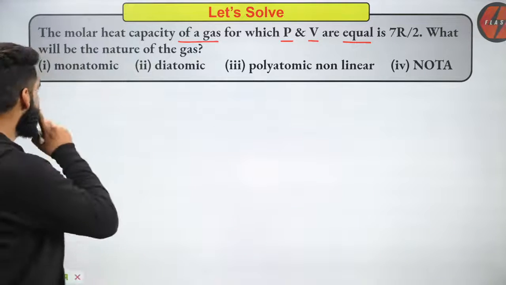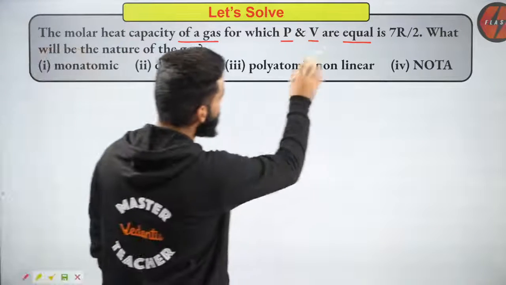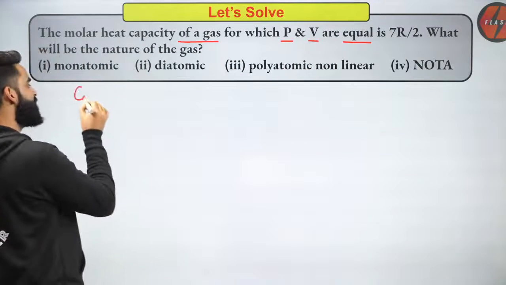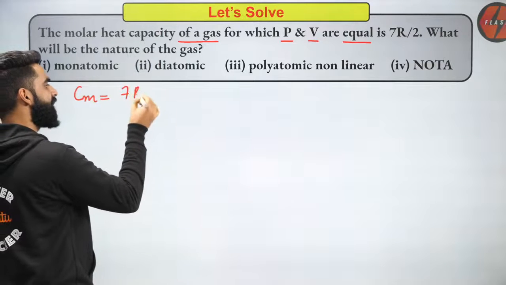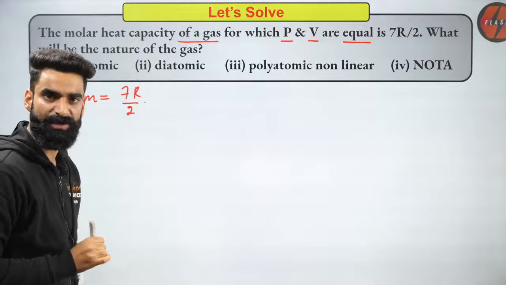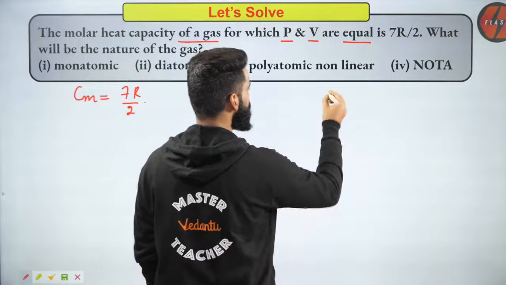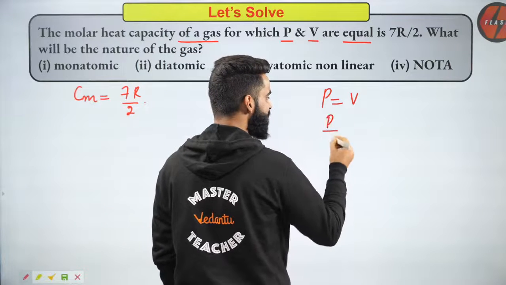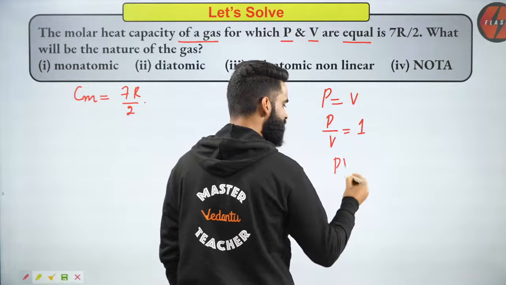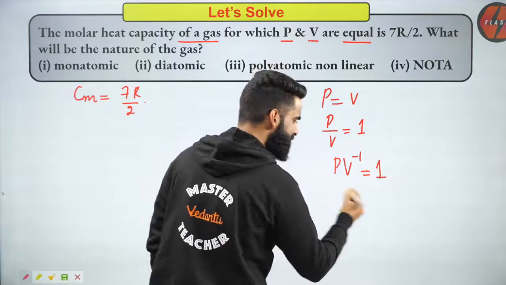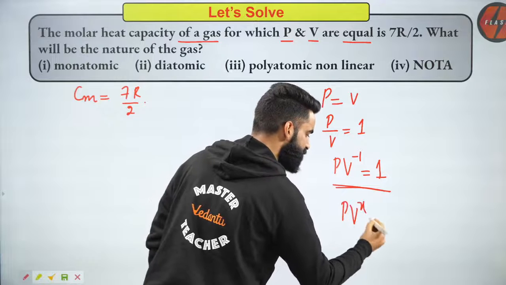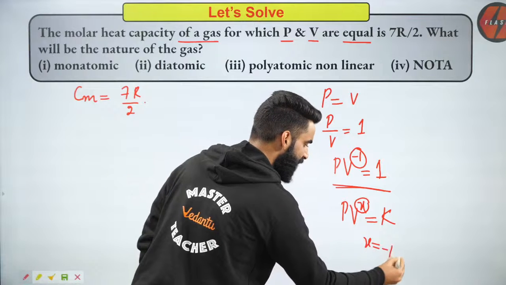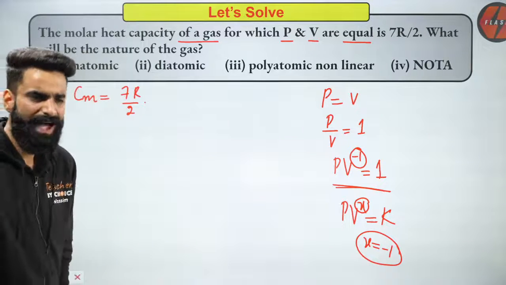Let's check it. First of all, the molar heat capacity of a gas for which P and V are equal is 7R by 2. So I'm given the value of Cm, the molar heat capacity of the gas, which is 7R by 2. And I'm given one more parameter: pressure and volume are equal. If P and V are equal, can I write P divided by V is equal to 1? Can I write it further as PV to the power minus 1 is equal to 1? This resembles my equation PV to the power x is equal to constant. So I got the value of x from here as minus 1.